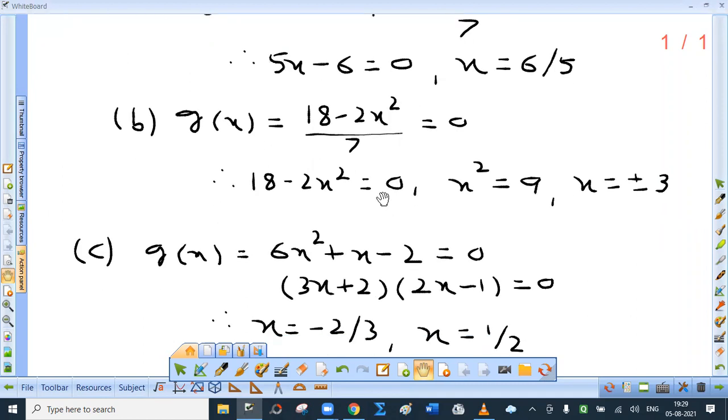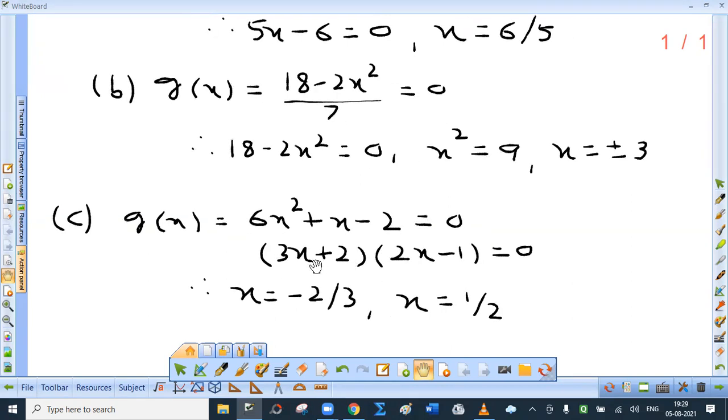Simple. Third one, g of x, 6x square plus x minus 2 is 0. What are the factors? 3x plus 2, 2x minus 1. Actually, I have omitted one step. It is better if you write that. 3x plus 2 equal to 0. So x is minus 2 by 3. And 2x minus 1 equal to 0. That is x equal to 1 by 2.